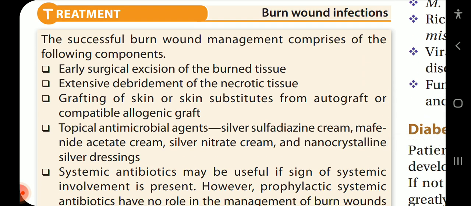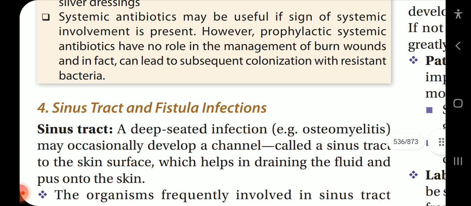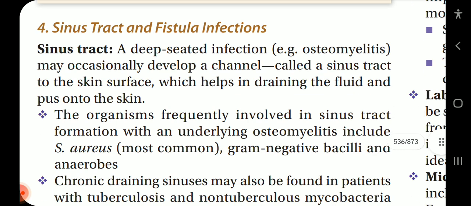Burn wound infections. Successful burn wound management comprises the following components: early surgical excision of the burned tissue, extensive debridement of necrotic tissue, grafting of skin or skin substitutes from autograft or compatible allogeneic graft, and topical antimicrobial agents like silver sulfadiazine cream, mafenide acetate cream, silver nitrate cream, and nanocrystalline silver dressings. Systemic antibiotics may be useful if signs of systemic involvement are present. However, prophylactic systemic antibiotics have no role in the management of burn wounds and in fact can lead to subsequent colonization with resistant bacteria.